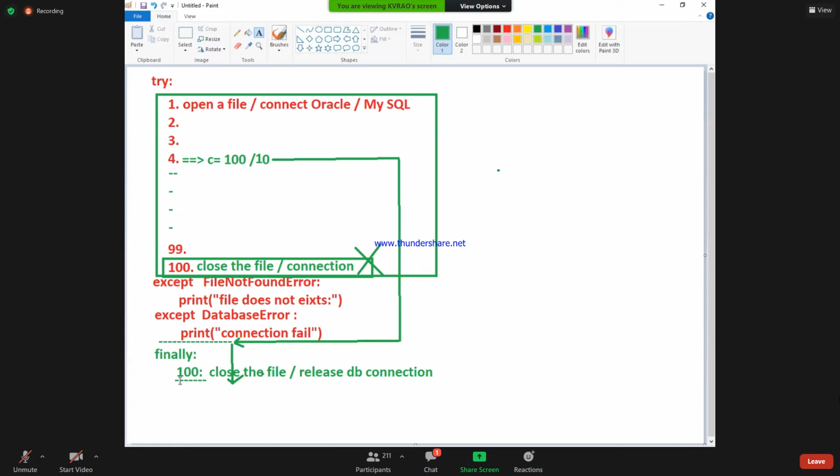Are you following that? What is the safest place to close my file, or to release my database connection? The finally block is the safest place. I hope everybody understands this point. The finally block is the safest place to close my file.